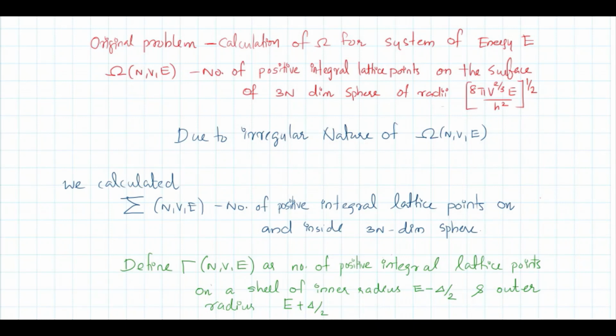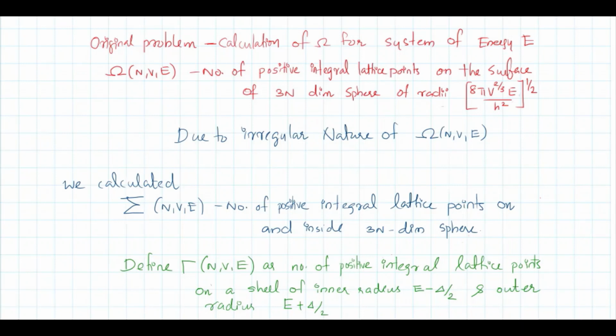But we have seen that a very small variation in energy will make a large variation in omega. So due to this irregular nature of omega, we calculated sigma of N, V, E. Sigma of N, V, E is the total number of positive integral lattice points on and inside a 3n dimensional sphere. So it is much less irregular compared to omega. Okay, we already calculated this sigma.